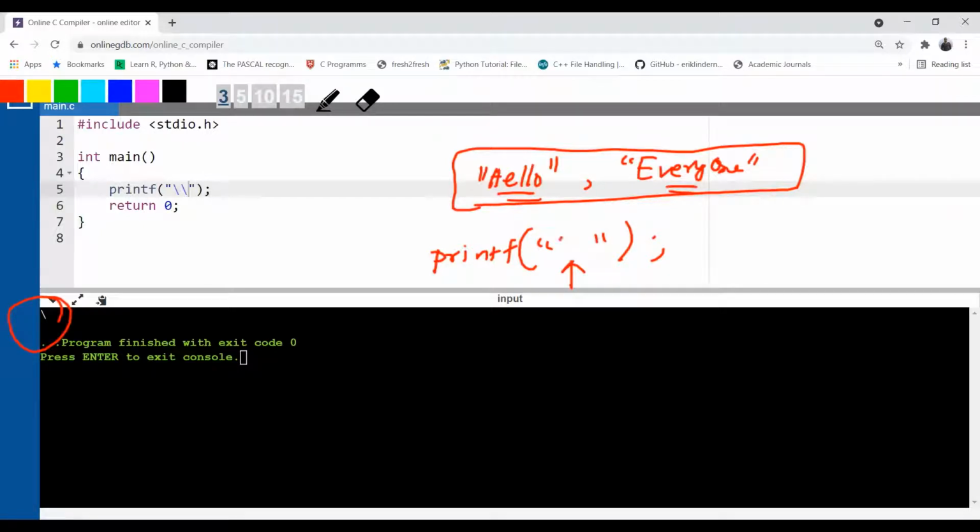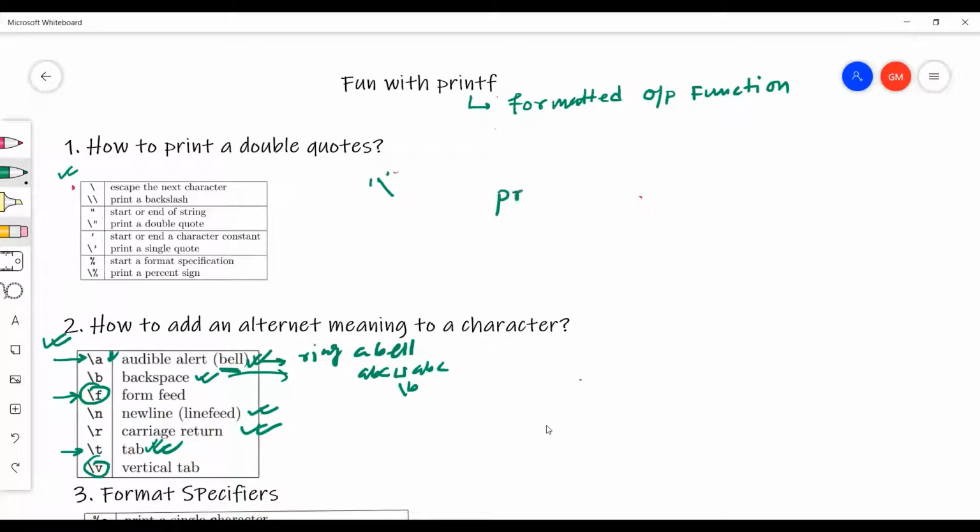If you put another double quote here, the compiler will consider it the end of string marker, and whatever you put next will not be considered. So if you write printf, double quote, again a double quote, now you are writing hello, then another double quote.